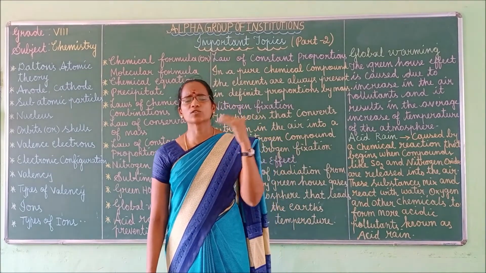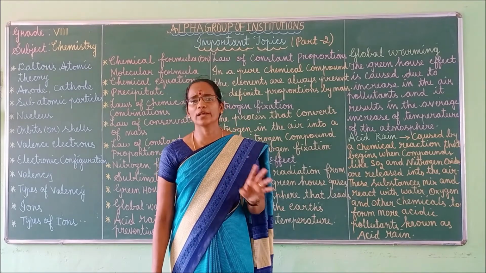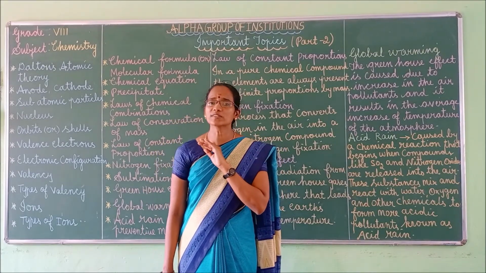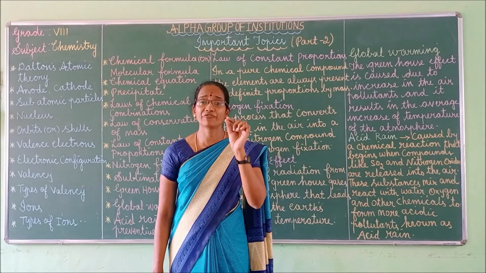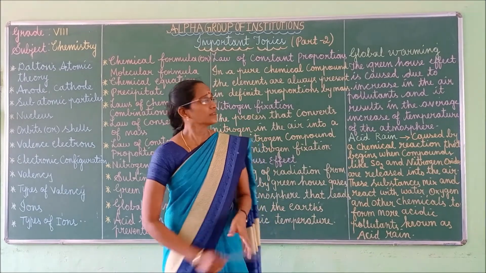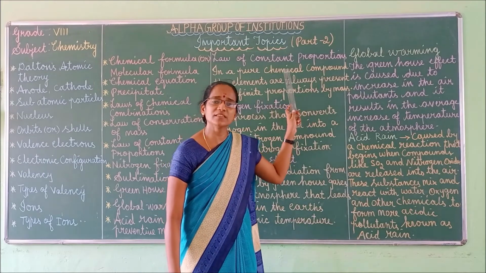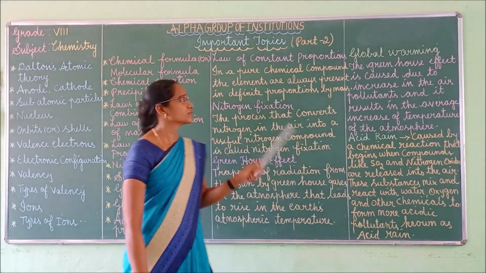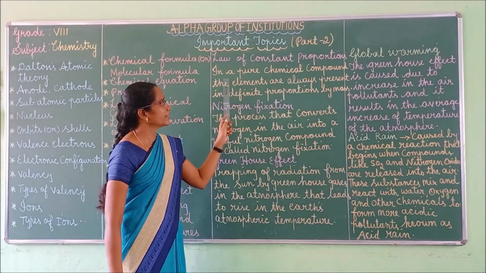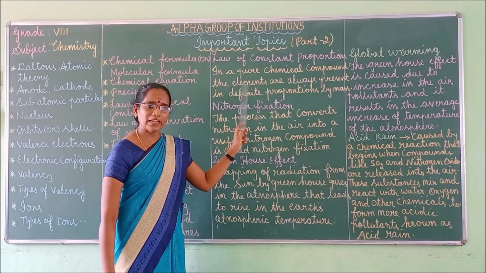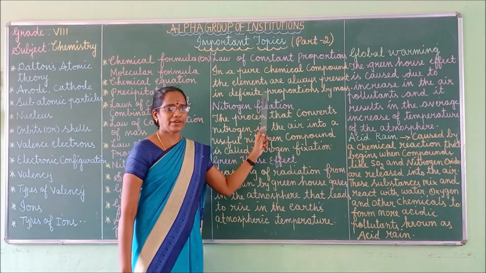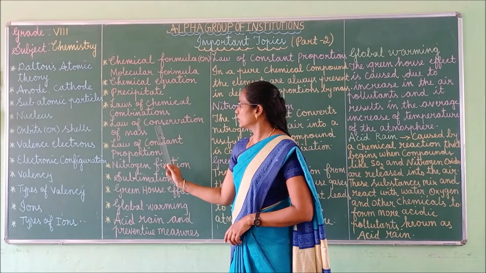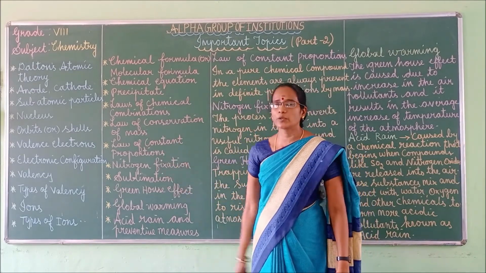For any source of water, it is composed of only 2 elements, hydrogen and oxygen, in the ratio 1:8 by mass. The composition will not change. It is in a fixed ratio. Hence this law of constant proportions is otherwise known as law of definite proportions. Understood, children? So law of constant proportion says that in a pure chemical compound, the elements are always present in definite proportions by mass. So we saw the law of conservation of mass and the law of constant proportion.